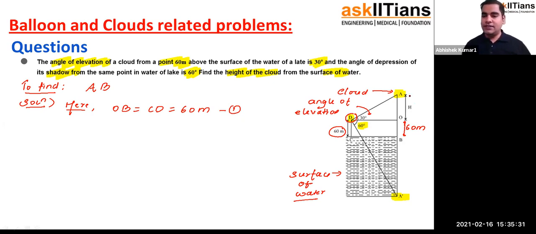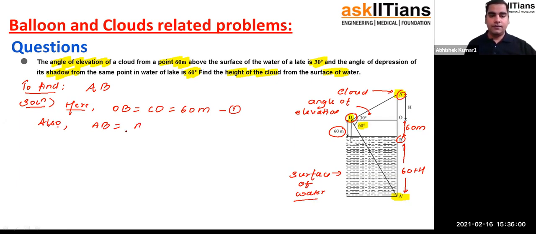So here, because this distance AB is equal to 60 plus H, this distance BA dash has to be 60 plus H meter, because otherwise this situation is not possible. So let me write that result also. We have AB that is same as A dash B.